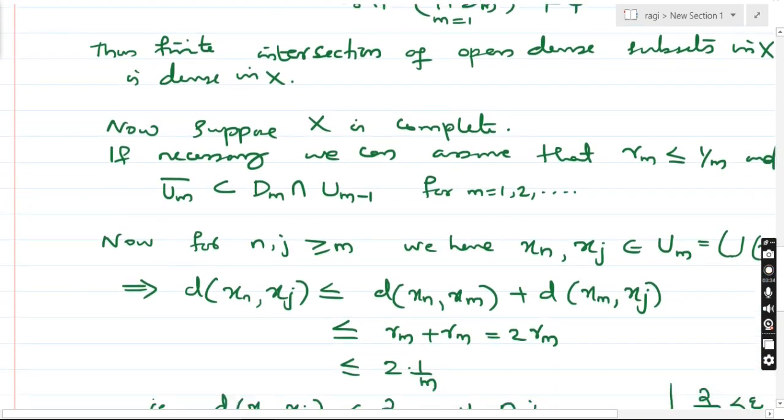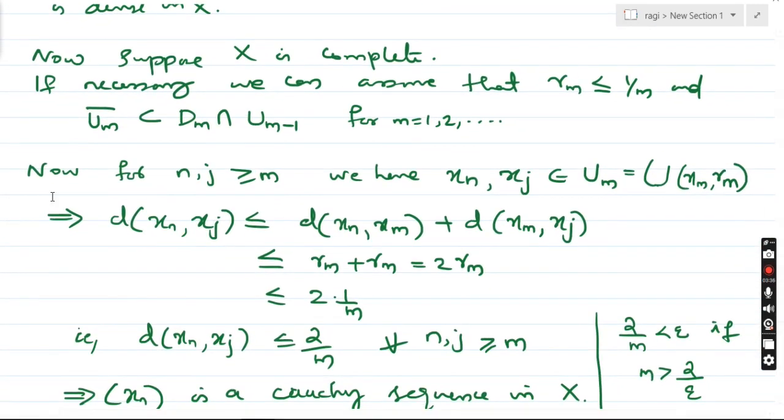Now we consider the space is complete. So if necessary, we assume that the radius rm is less than or equal to 1 by m and the closure of Um is a subset of Dm intersection Um-1 for all m equal to 1, 2, 3, etc. Now consider n, j greater than or equal to m. We have xn, xj elements of Um. We know that is true by our construction. So now consider d of xn, xj. By the triangle inequality, we get that it is less than or equal to 2 by m for all n, j greater than or equal to m.